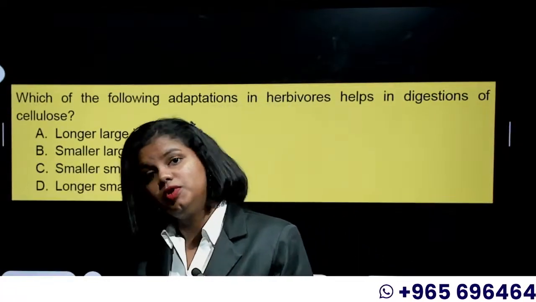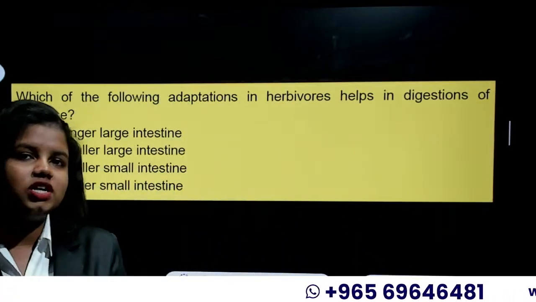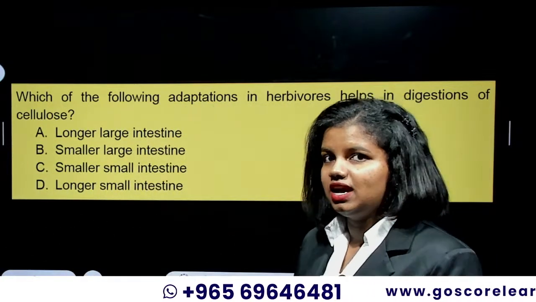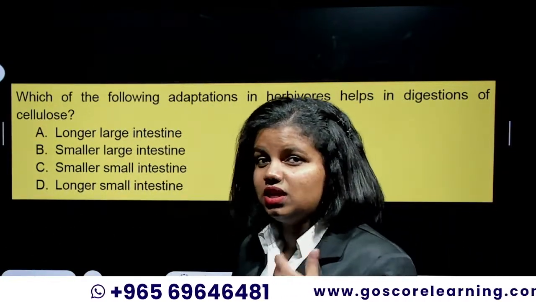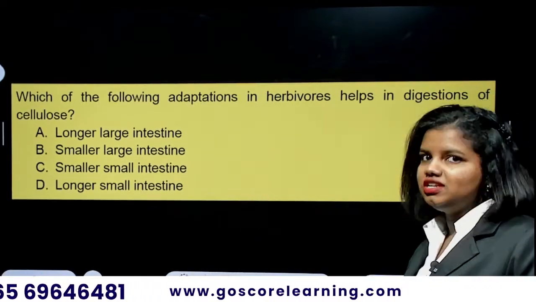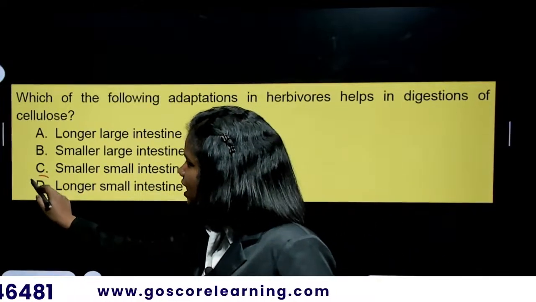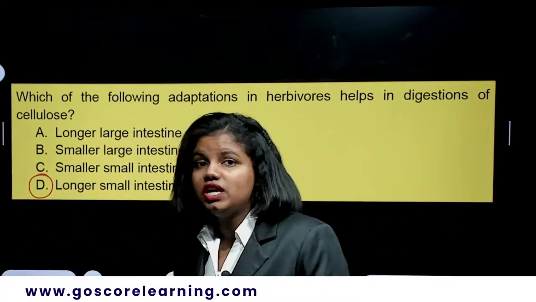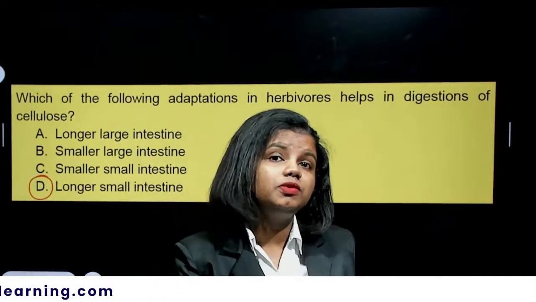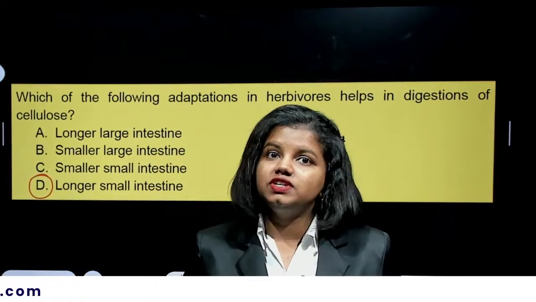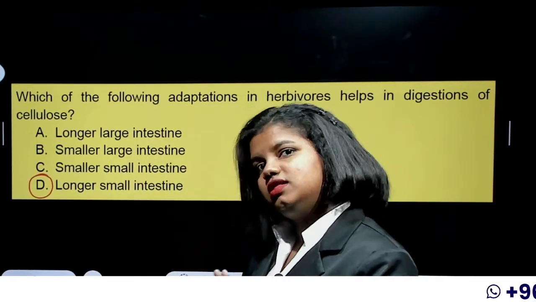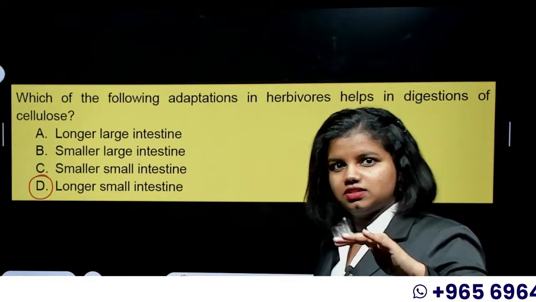And a herbivorous animal needs a very long small intestine so that the cellulose can be digested to its extent. So a longer small intestine is the answer for that. A better way to differentiate a carnivorous animal and a herbivorous animal is the length of its alimentary canal, especially the small intestinal area where the digestion is happening to its max.